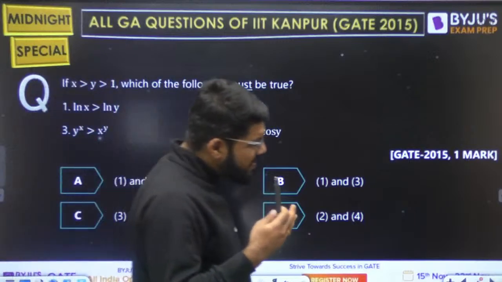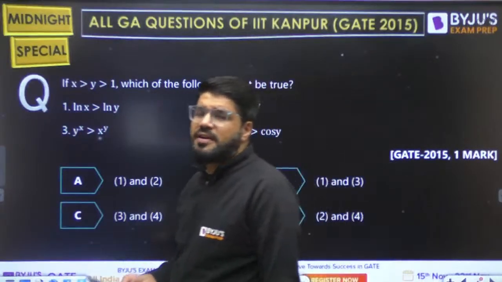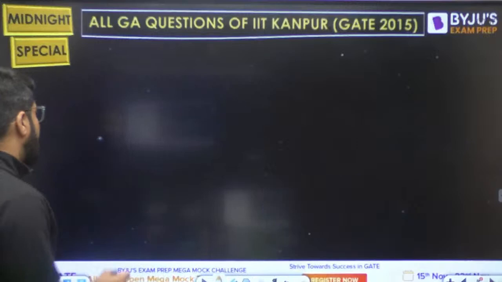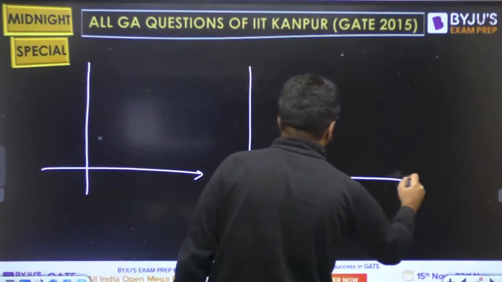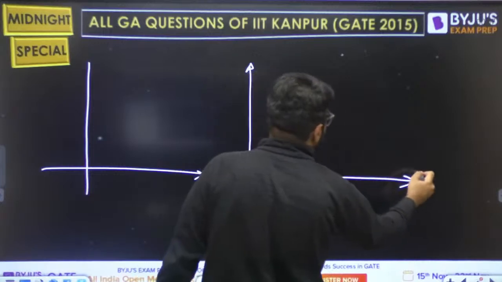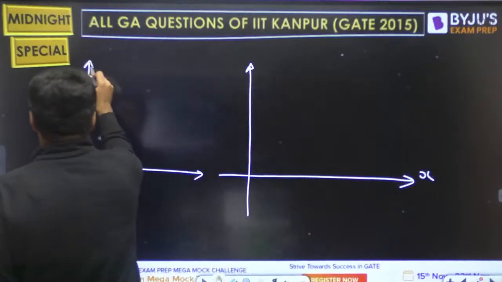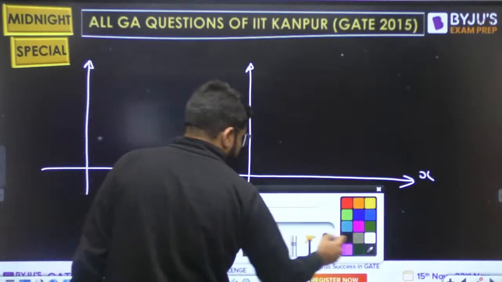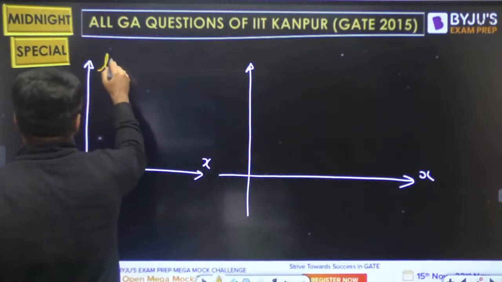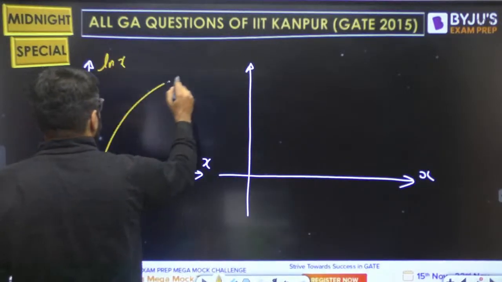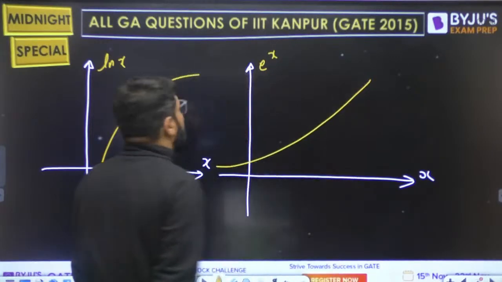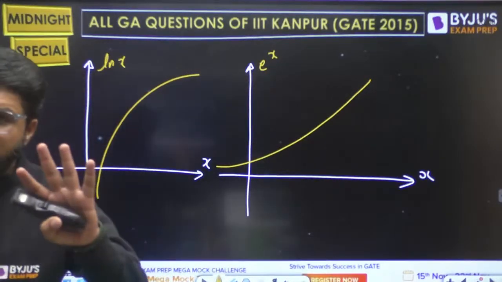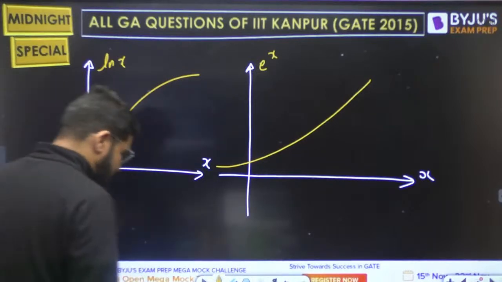If we have a very basic idea of the exponential graph and the logarithm graph, we don't need to think anything, right? We don't have to apply any logic. I'll just refresh your memory: if you sketch the logarithm graph, log x is of this nature, and e raised to the power x is of this nature, and both are increasing functions. Very clearly, both are increasing functions, right?